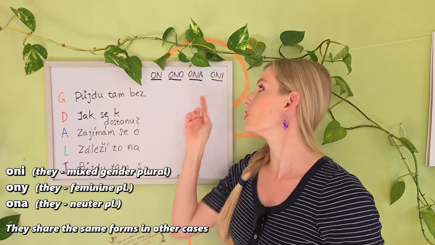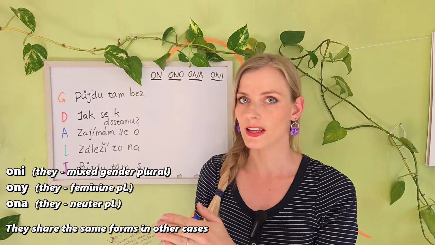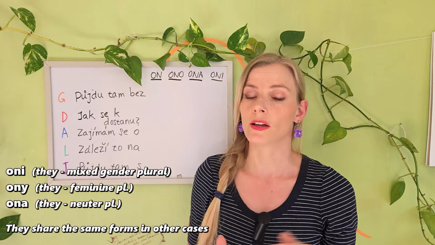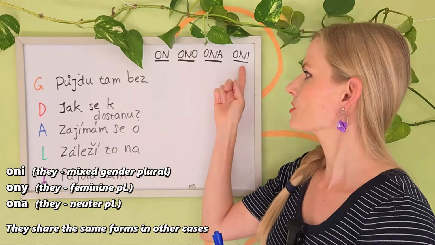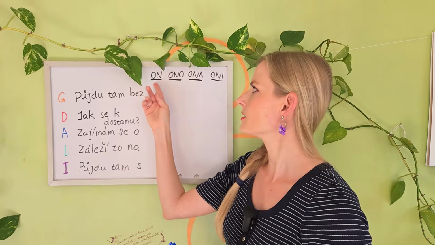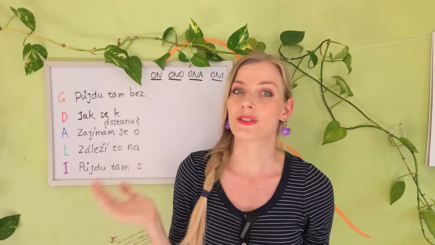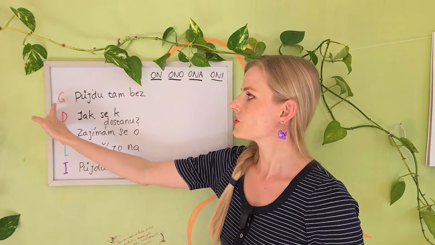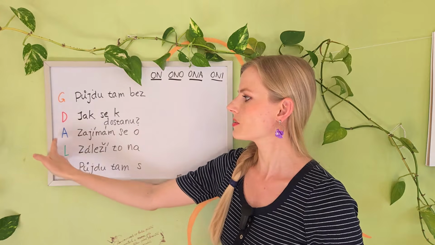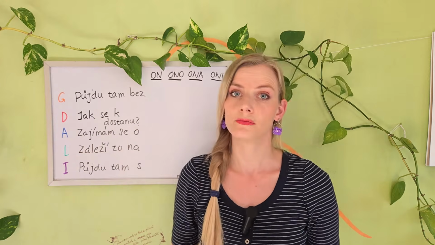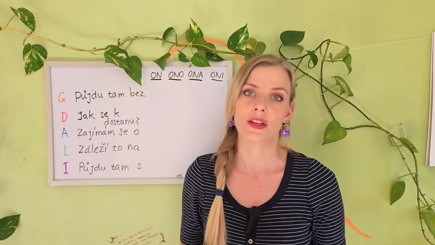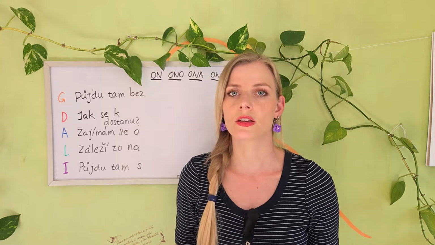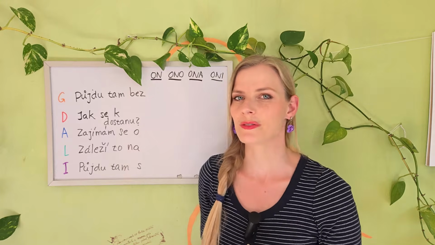The forms for oni would be the same for ony, feminine plural, and ona, the neuter plural. I just needed to save space. You will also see that on and ono are pretty much the same as well. We're going to see the examples for the cases, the genitive, dative, accusative, locative, and the instrumental. The nominative, of course, does not have a preposition, and the vocative case also doesn't go with a preposition.